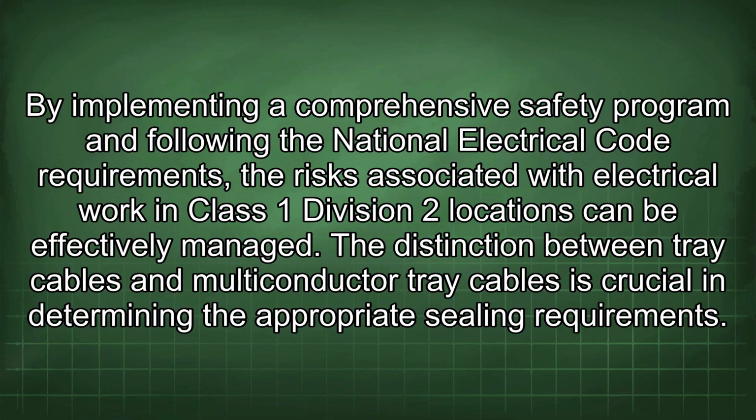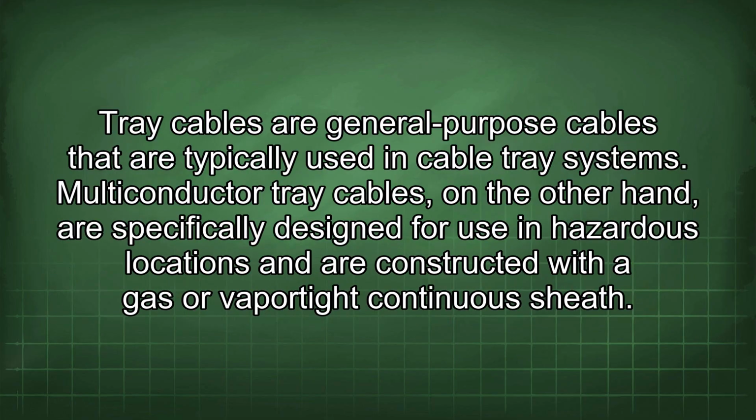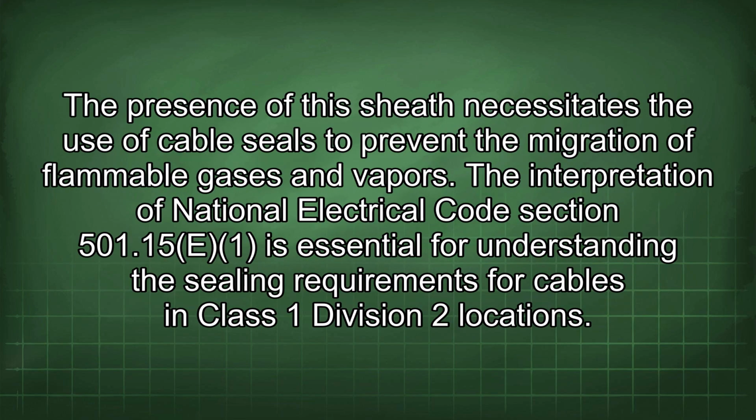The distinction between tray cables and multiconductor tray cables is crucial in determining the appropriate sealing requirements. Tray cables are general-purpose cables that are typically used in cable tray systems. Multiconductor tray cables, on the other hand, are specifically designed for use in hazardous locations and are constructed with a gas or vapor-tight continuous sheath. The presence of the sheath necessitates the use of cable seals to prevent the migration of flammable gases and vapors.